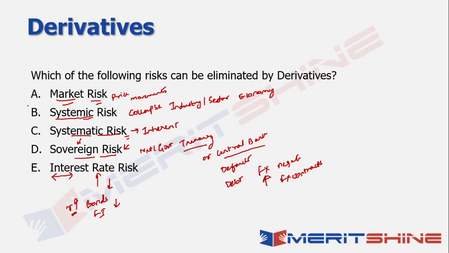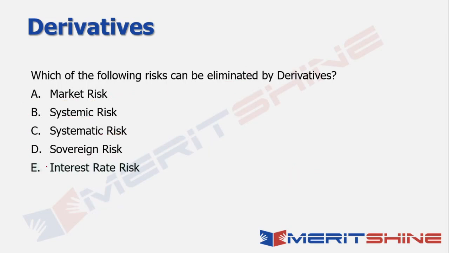All the others are probably risks that cannot be mitigated or will not diversify as such. So while there is a possibility that you could probably structure some kind of derivative instruments which can eliminate, let's say, some portions of the sovereign risk, but the question here very clearly states which of the following risks can be eliminated using derivatives, which means significantly taking care of such kind of a risk, and that basically is possible only for interest rates, and that becomes our answer in this particular case. Okay, let's move on to the next question then.